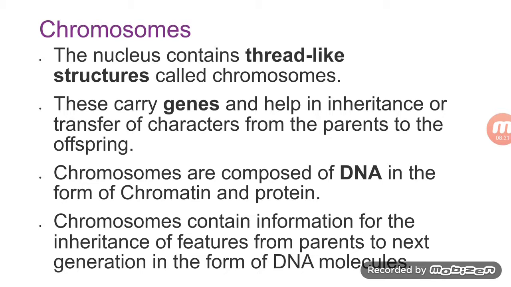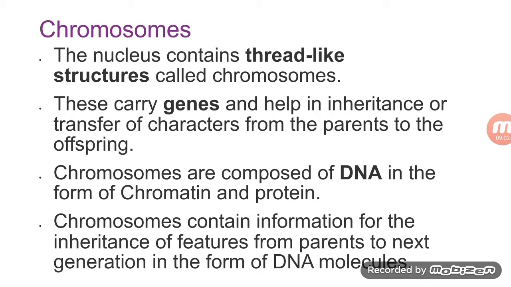Chromosome. The nucleus contains thread-like structures which are known as chromosomes, or it can be named as chromatin. These chromosomes or chromatin carry genes and help in the inheritance or transfer of character from the parents to the offsprings. Chromosomes are composed of DNA in the form of chromatin and protein. The full form of DNA is deoxyribonucleic acid. It is the genetic material which is transmitted from the parents to their offsprings, either in plants or in animals.